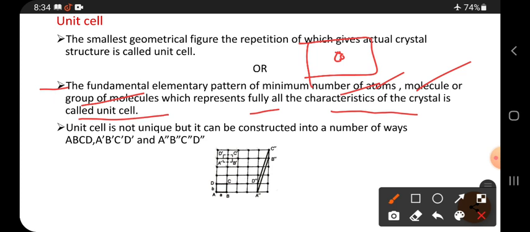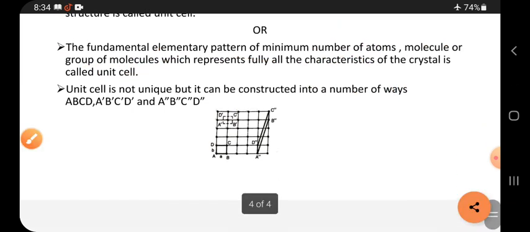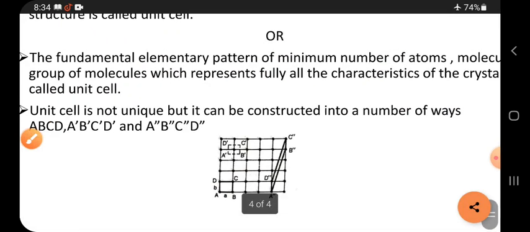So whatever geometrical figure or fundamental pattern you are taking, this pattern must contain a minimum of atoms or molecules or group of atoms, and it must have the characteristics of the crystal. Then only we call this figure a unit cell. Here, see the example given at the bottom.